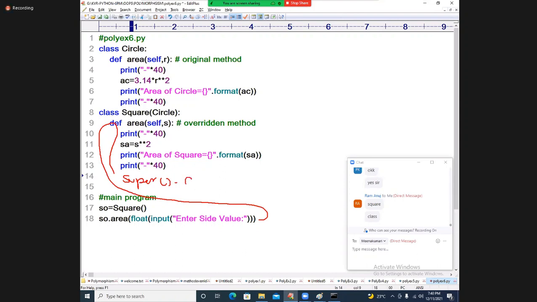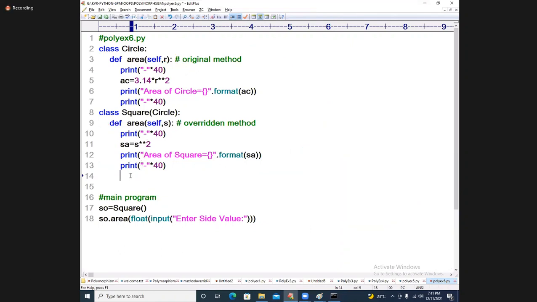function dot what? Area. I will read the radius. Can I read the radius here? So that radius value will go there. Can I read that? Yes, students? Yes, very good. Directly I will write it: super function dot area of, float of input of enter radius.